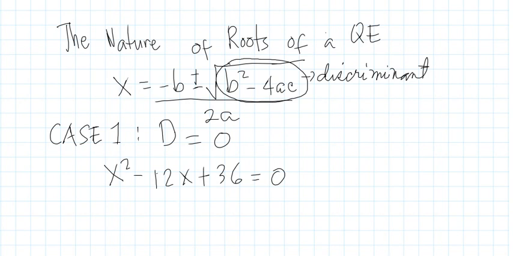First, we're going to identify the values of a, b, and c of the equation. So here, a is equal to 1, b is negative 12, and c is equal to 36.